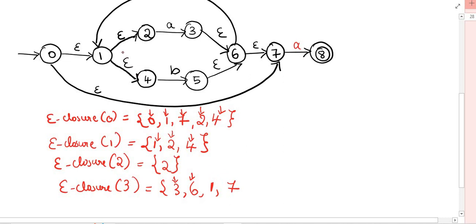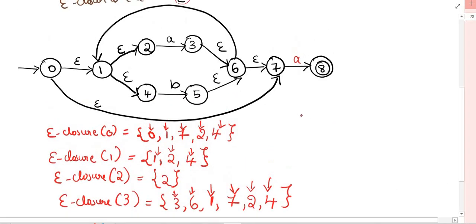Now we'll come for the 1. From 1, is there any other epsilon transition? Yes, it is going to 2, 4. From 2, is there any outgoing? We are done with the 1. Now we'll come for the 7. From 7, is there any epsilon transition? No. For 2, is there any? No. For 4, it's not there. Next we'll come for the epsilon closure of